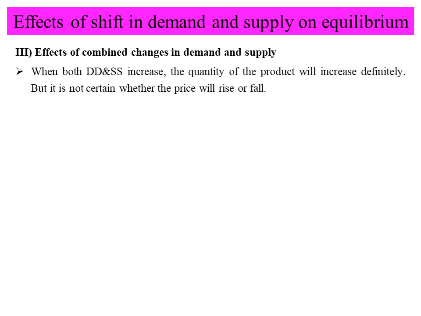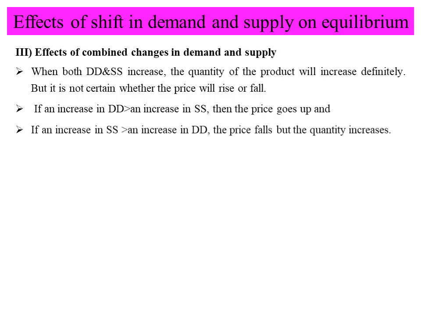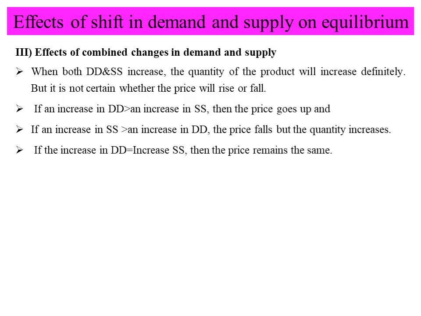Number three, effect of combined changes in demand and supply. When both demand and supply increase, the quantity of the product will definitely increase, but it is not certain whether the price will rise or fall. If the increase in demand is greater than the increase in supply, then the price goes up. And if the increase in supply is greater than the increase in demand, the price falls, but the quantity increases. If the increase in demand equals the increase in supply, then the price remains the same.